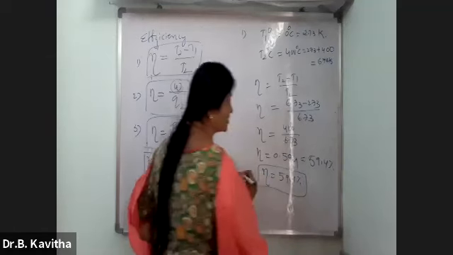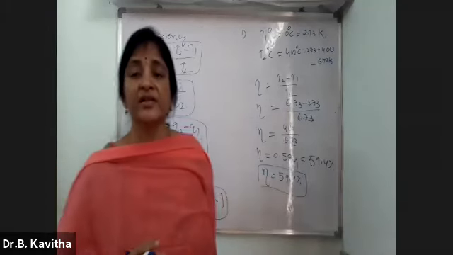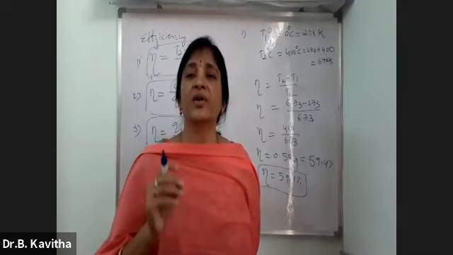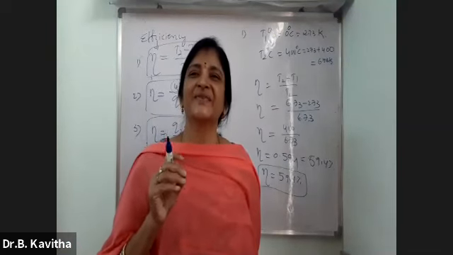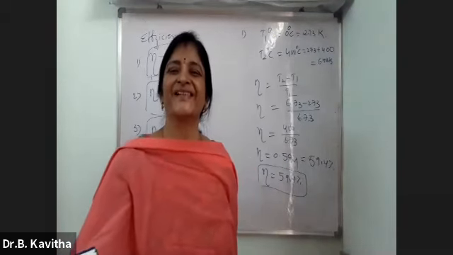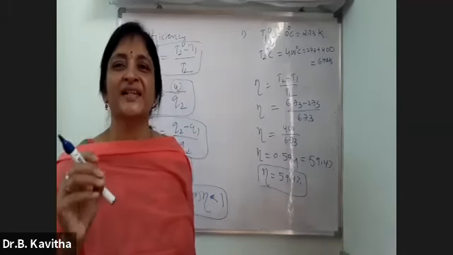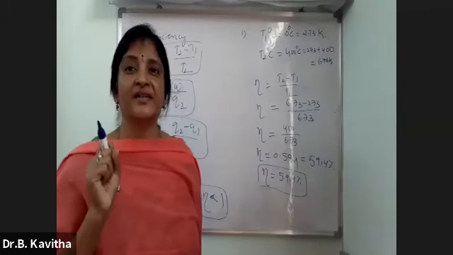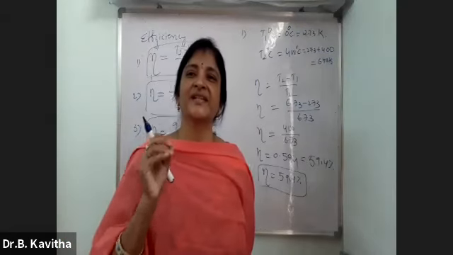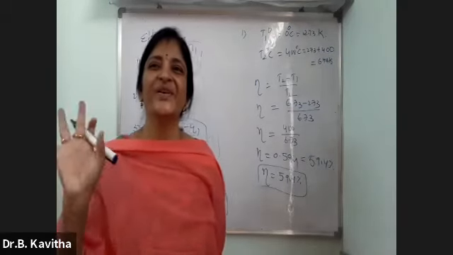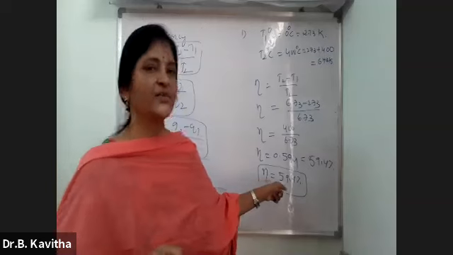This indicates that only 59% of heat is converted into work. Only 59% out of 100% of heat is converted into work. That is, η is 59.4%.